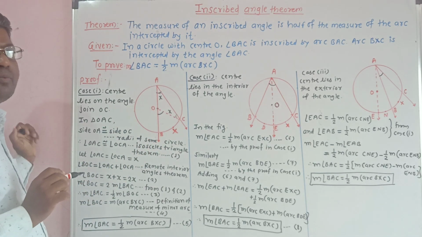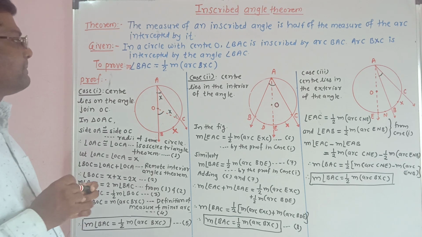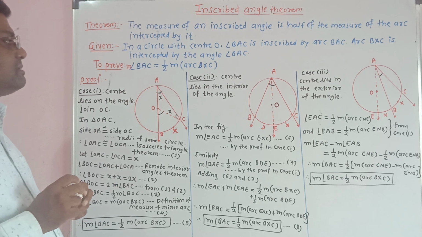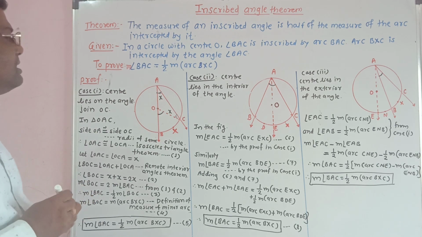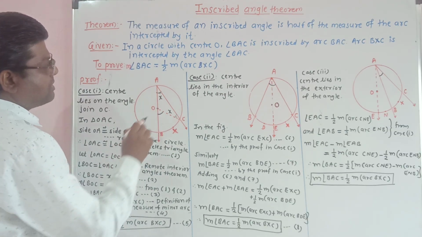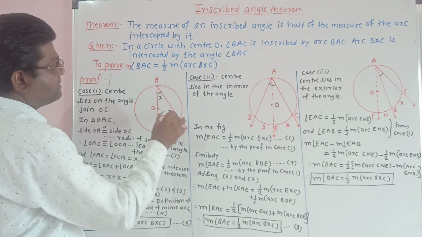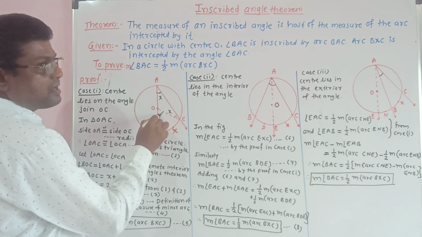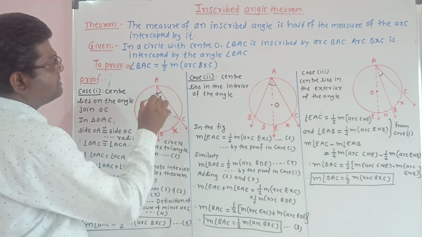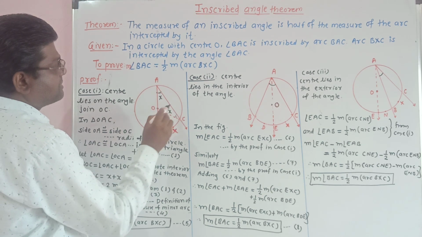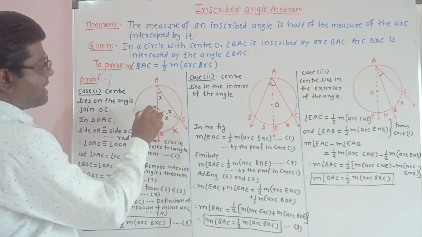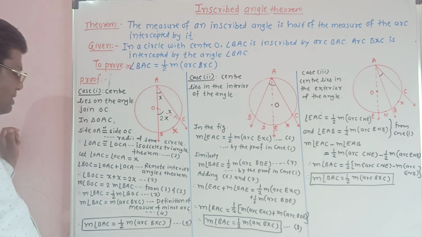We know the remote interior angle theorem: the measure of an exterior angle is equal to the sum of the measures of the remote interior angles. So BOC is the exterior angle of triangle OAC. Therefore, its measure is equal to the measure of these two angles. This angle is x and this angle is x. Therefore, this angle is twice x, so angle BOC is equal to 2x.